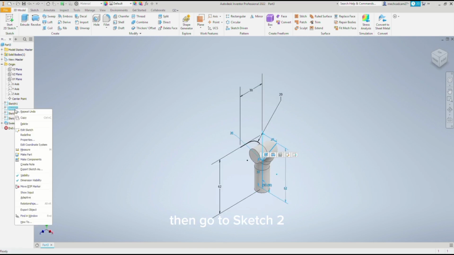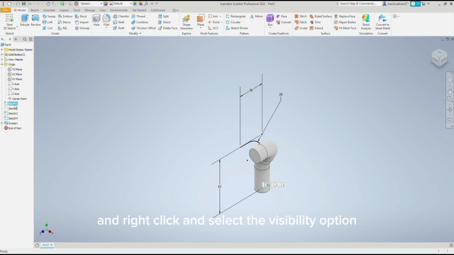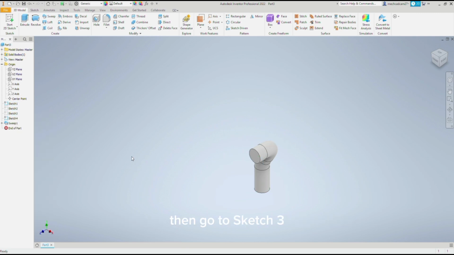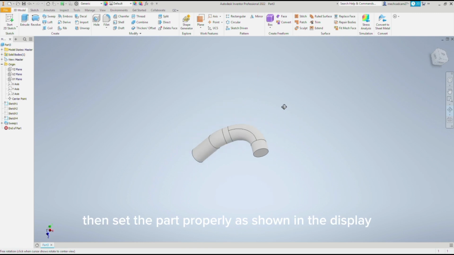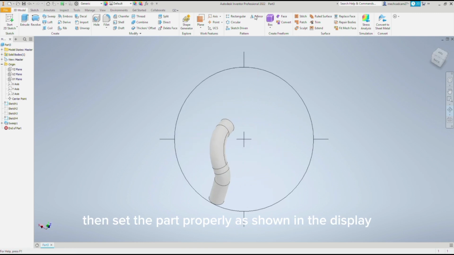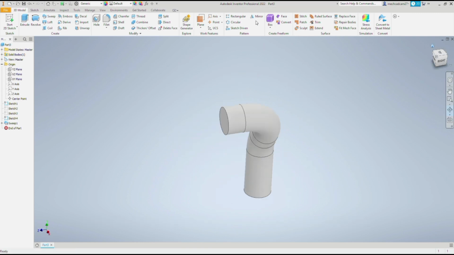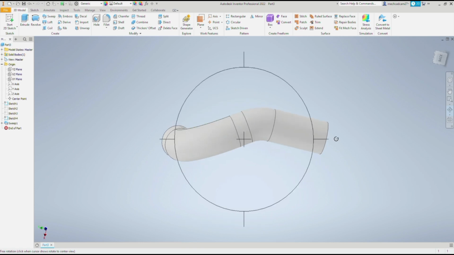Then go to Sketch 2 and right-click and select the visibility option. Then go to Sketch 3 and right-click and select the visibility option. Then set the part properly, as shown in the display. Set accordingly.